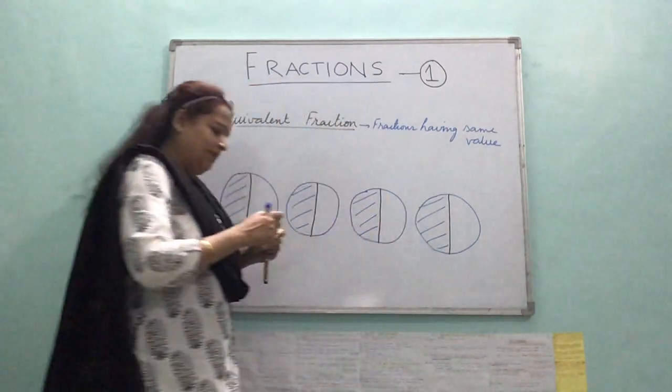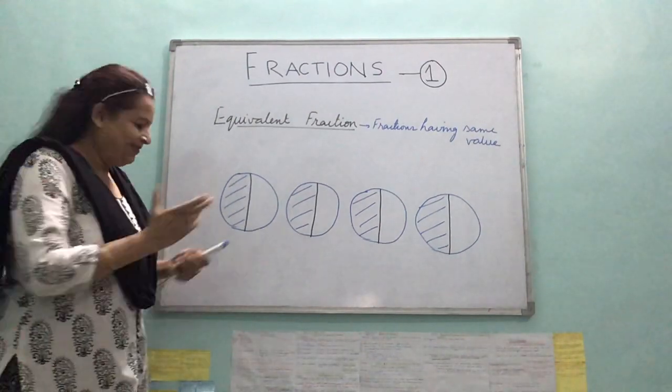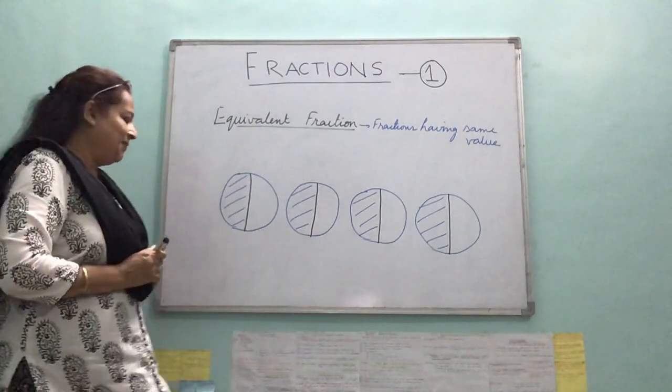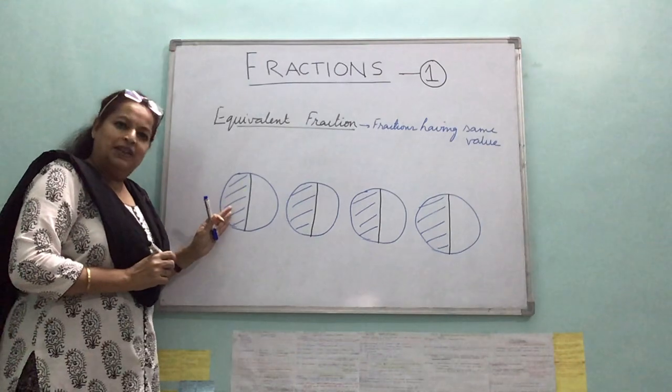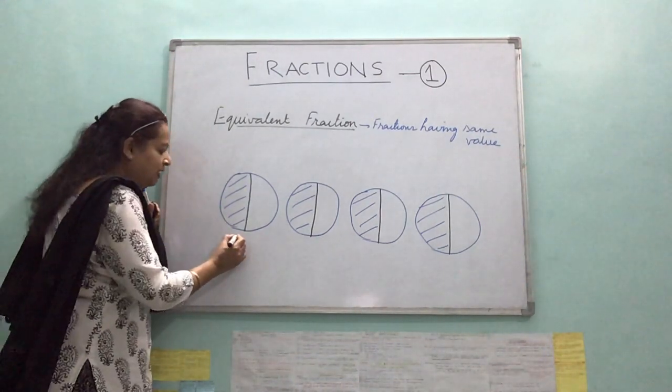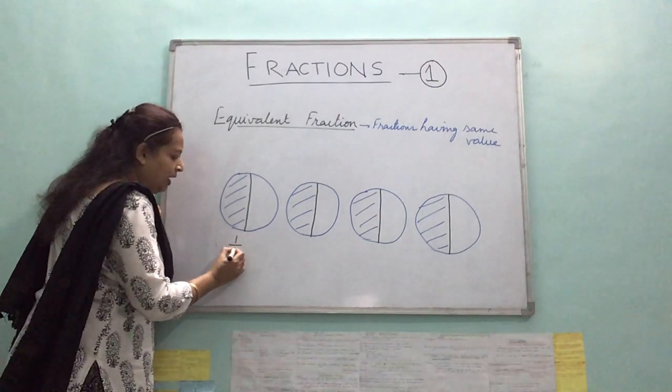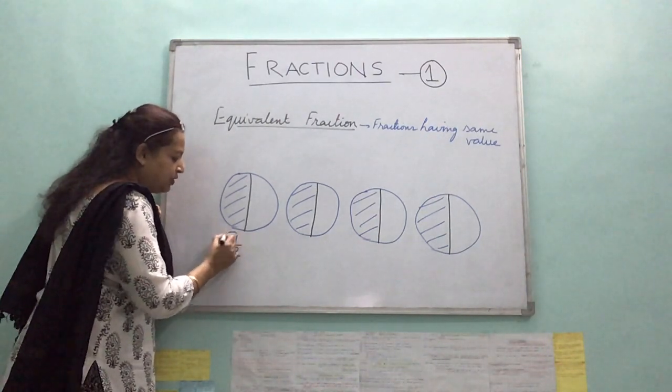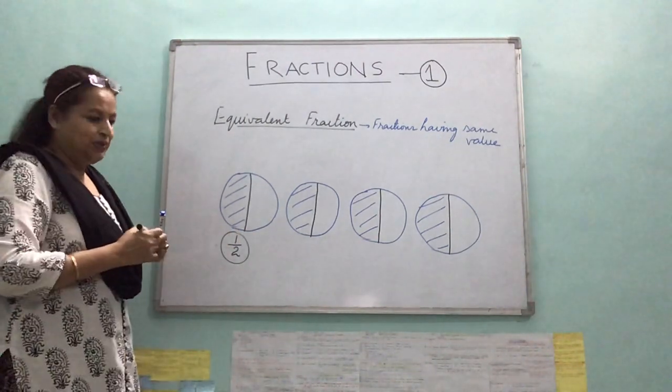Alright, all are same? Let's see what happens. Represent here the shaded portion as a fraction. So how many parts are there? One part out of how many number of equal parts? Two. 1 by 2. Alright.